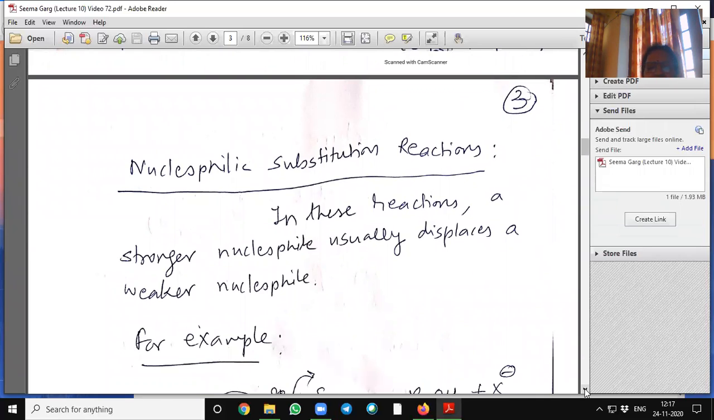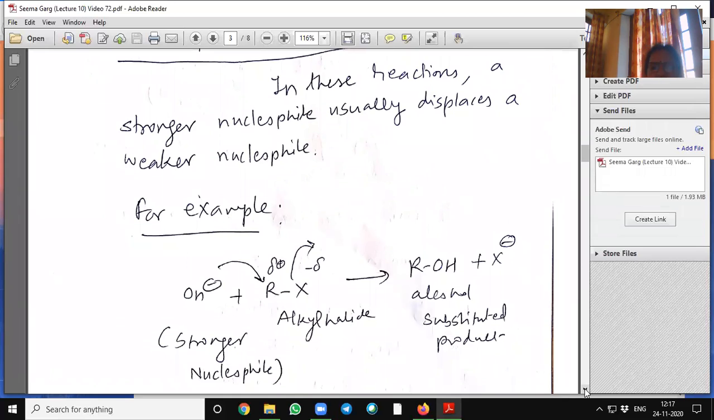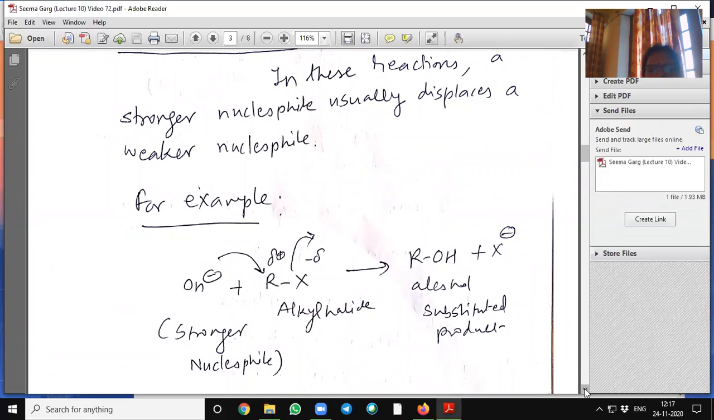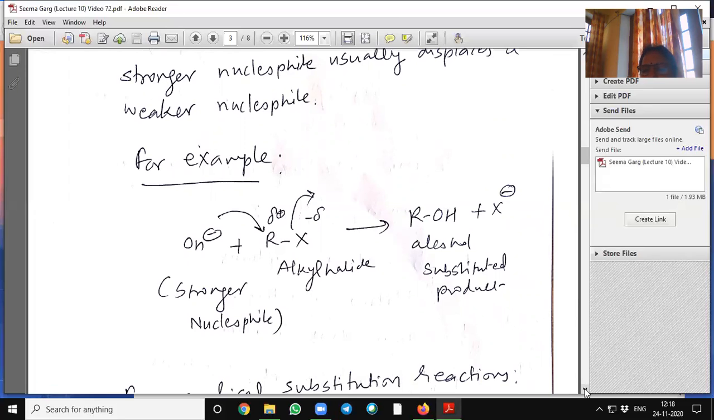In nucleophilic substitution reactions, a stronger nucleophile usually displaces a weaker nucleophile. For example, an alkyl halide, when reacted with sodium hydroxide or potassium hydroxide, which is a stronger nucleophile, will displace the halogen and give us the alcohol as the substituted product.